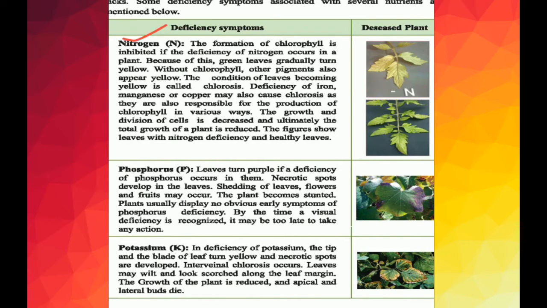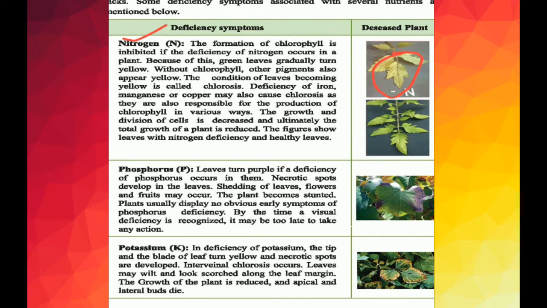Nitrogen is an essential element of nucleic acid, and also of protein and chlorophyll. Nitrogen plays a very important role in the general growth of plants and increases the amount of water in plant tissues. The formation of chlorophyll is hindered if there is a shortage of nitrogen.